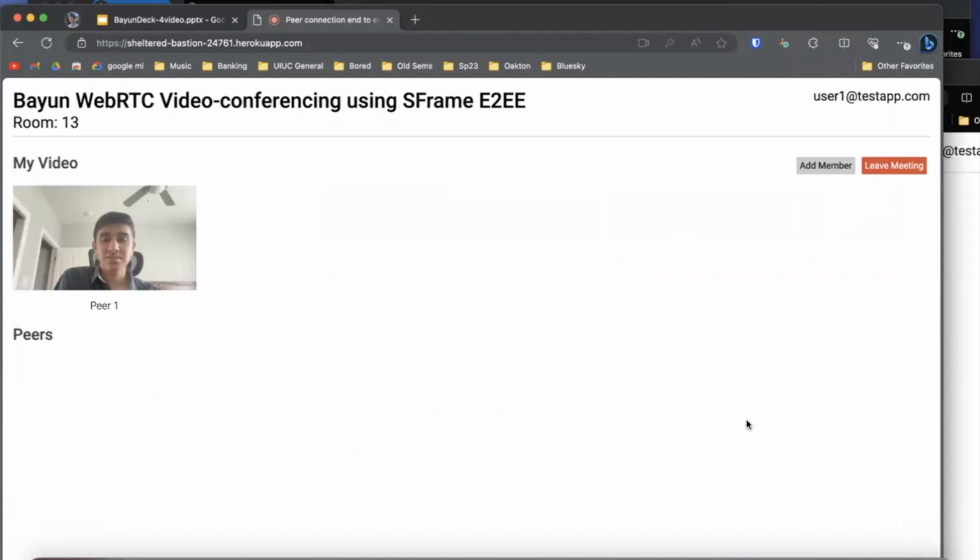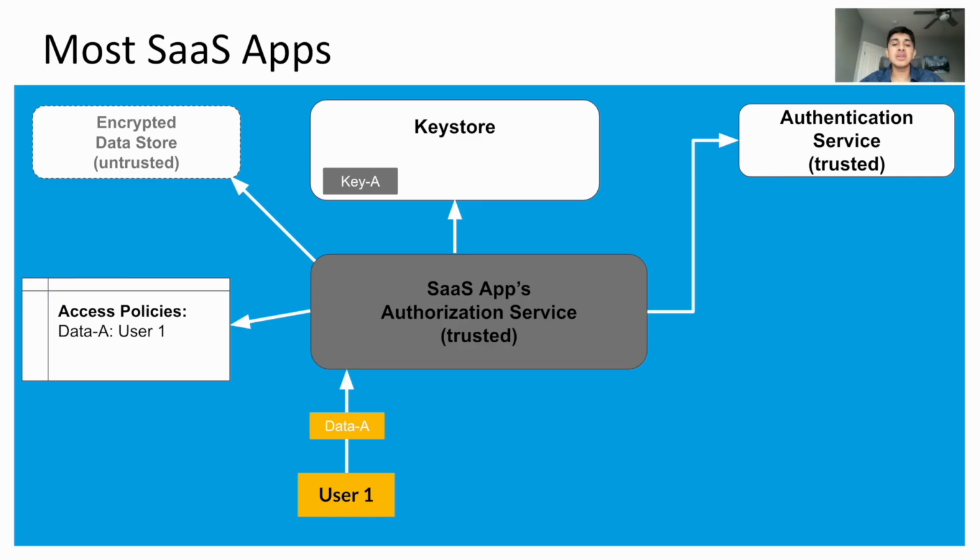Now, I want to explain how Bayun's process differs significantly from the current SaaS authorization flow. We'll go through the current flow first. First, we have our authorization service, which goes through multiple parts. We have the authentication service that verifies that a user is in fact what they claim to be, a key store, which stores all the keys in a centralized area, the access policies, which controls which user has access to which data, and finally, the data store.